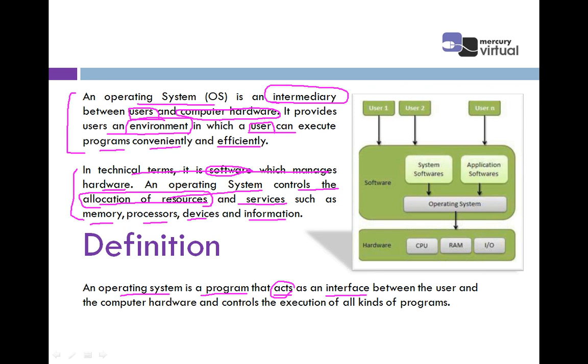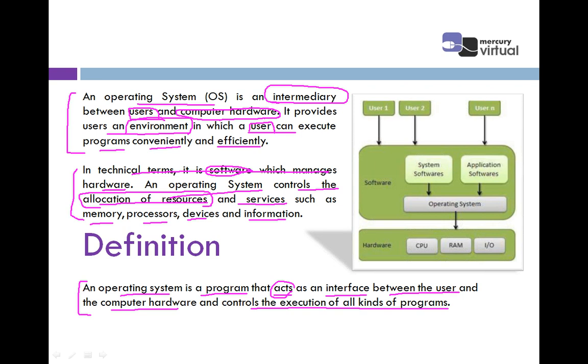Interface means there is some mediator which acts between the user and the hardware. So that acts as an interface between the user and the computer hardware and controls the execution of all kinds of programs. This definition simply says the operating system is a mediator that behaves between the user and the hardware.